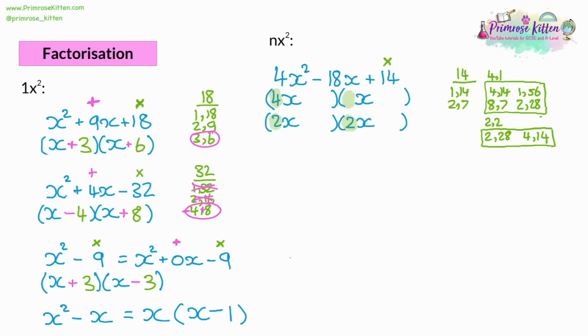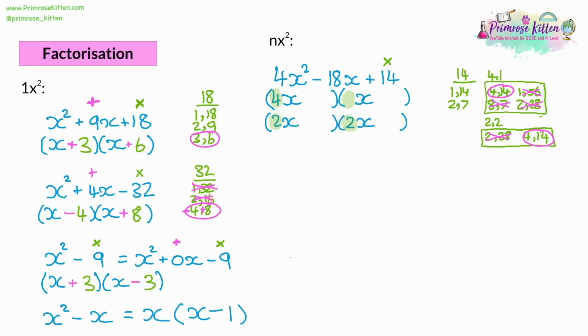So what we need to do now is look through this list and think, which ones of these could make 18? So 4 and 14 can. 8 and 7 are going to make 15 together. That's not going to work. 1 and 56, that's way too big. 2 and 28, we could take away the 2 to get 26, but that's still too big. And 4 and 14, again, from a different method, that could also give us the 18.